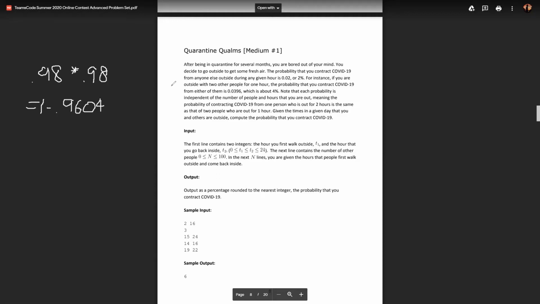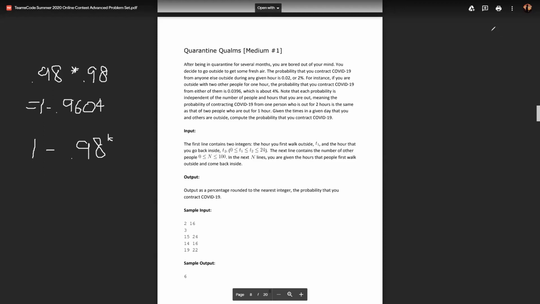So through that, we can deduce that the formula for the chance that we get it is 1 minus 0.98 to the power of k, where k is the amount of overlapping hours that I have with other people. So if I overlap with other people for 10 hours, the chance that I'll catch it is 1 minus 0.98 to the 10. So if I just type that in, calculate it right now.